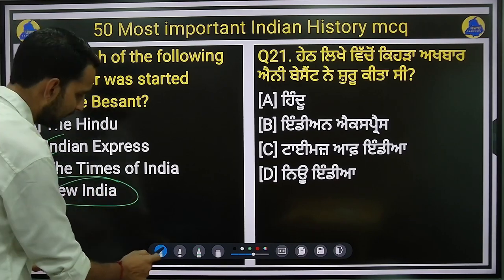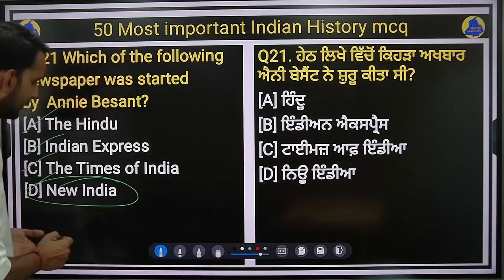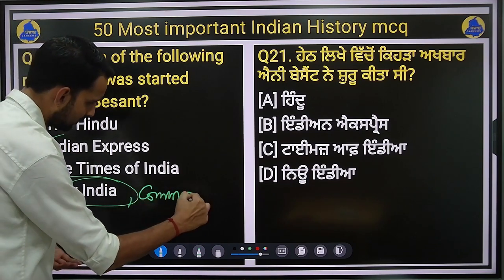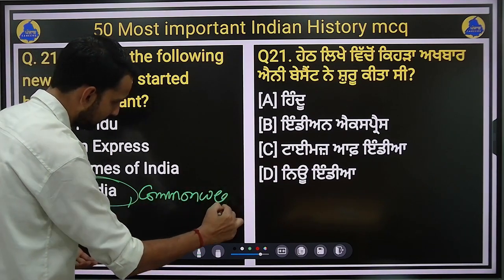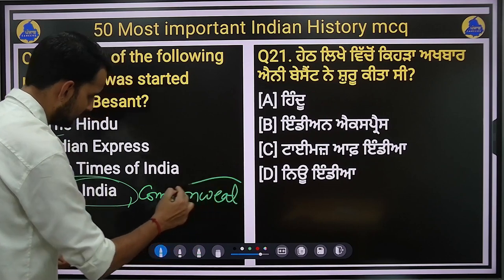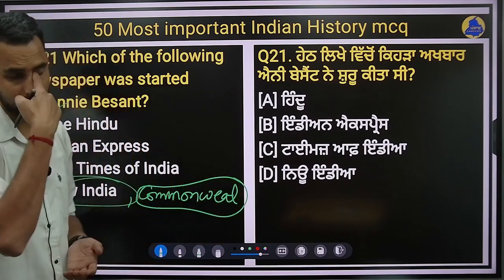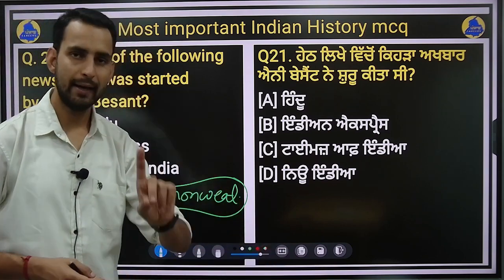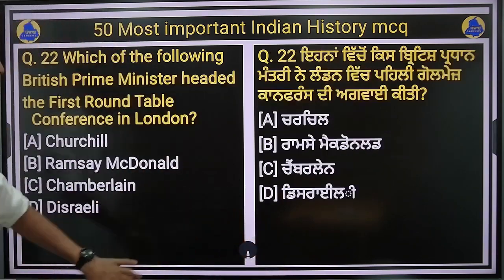And one more question that was asked from here again and again. New India, and there is one more of Annie Besant, Commonweal. Commonweal and New India are the two newspapers which have been started by Annie Besant in India, right? Next question is question number 22.